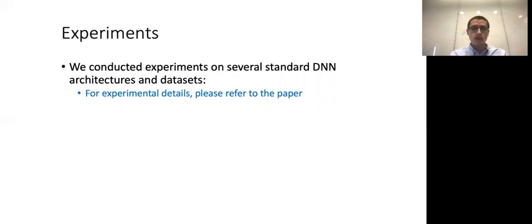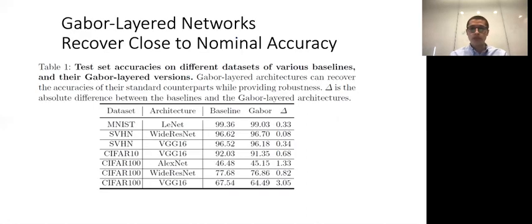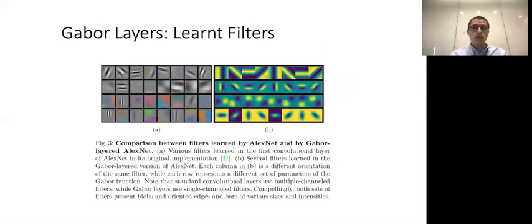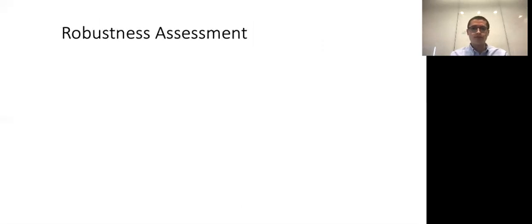As empirical validation of our findings related to Gabor layers, we conduct extensive experiments on standard architectures and datasets. For further experiments, please refer to the paper. First, we check the clean accuracy of Gabor layer networks. In this experiment, we find that such networks can recover close to nominal test accuracy, which is good news. We also study the filters learned by our networks. Since the seminal work of AlexNet for visual recognition, Krizhevsky showed that early layers of DNNs converge to Gabor-like filters. In this work, we note that the filters that our Gabor layers learned indeed strongly resemble most of AlexNet filters.